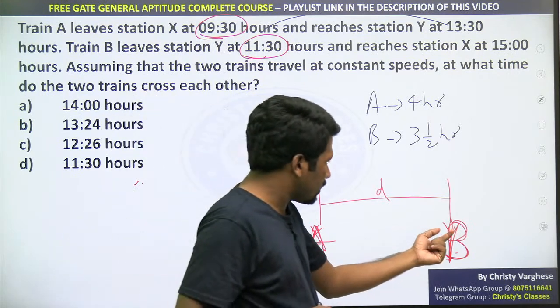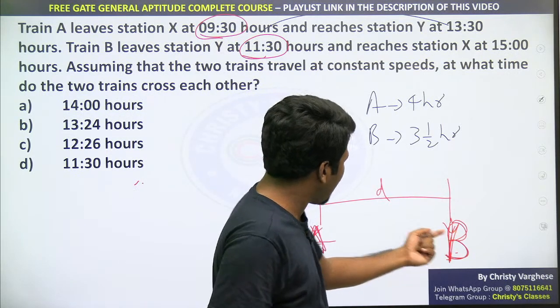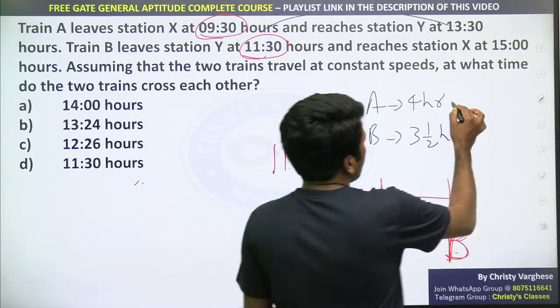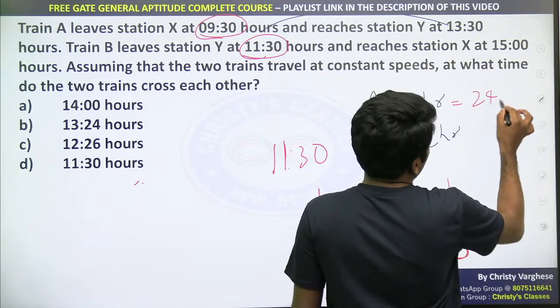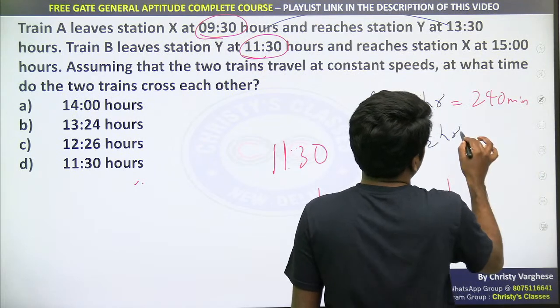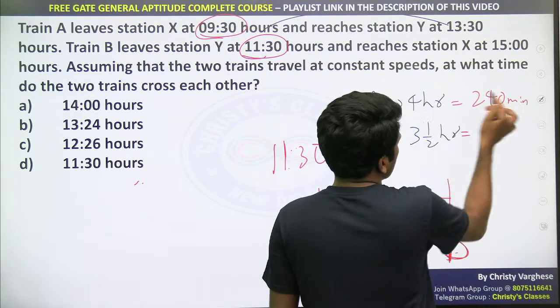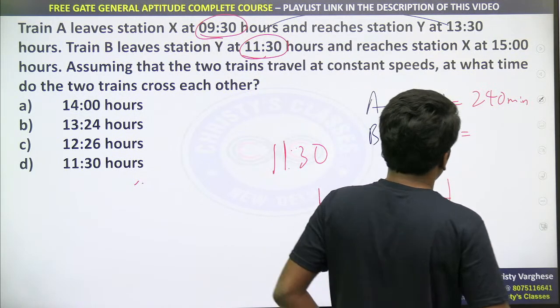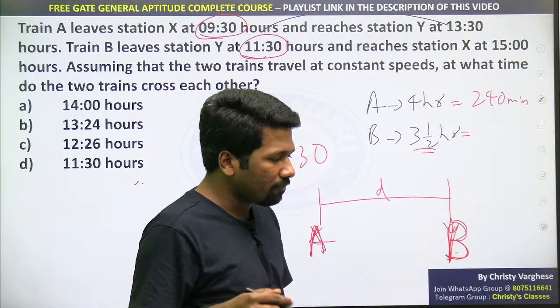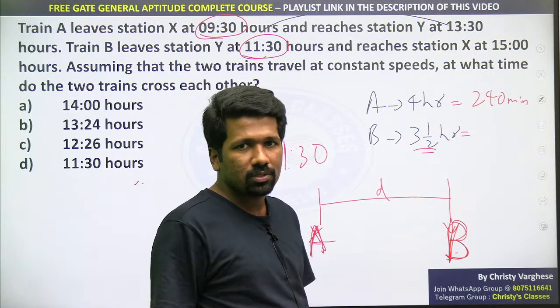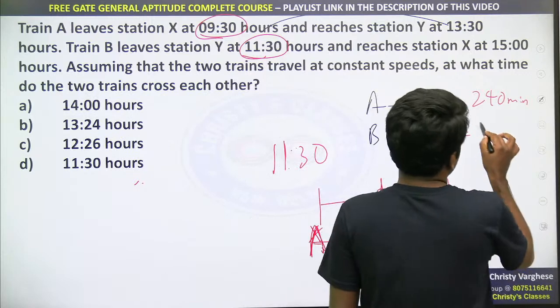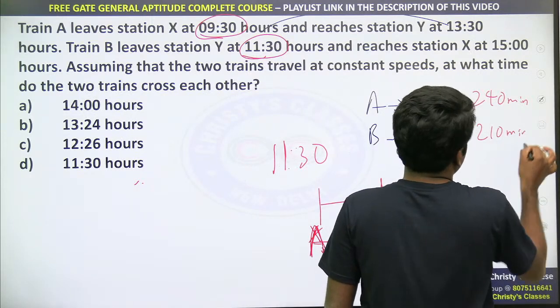B needs 3.5 hours to cover the full distance, but here only half of it. So I will do one thing. 4 hours is actually 240 minutes, converting it into minutes because 1 hour is 60 minutes, otherwise this half and all will give you more confusion. 3.5 hours means 3 into 60, 180, half into 60, 30. So 210 minutes B will take.